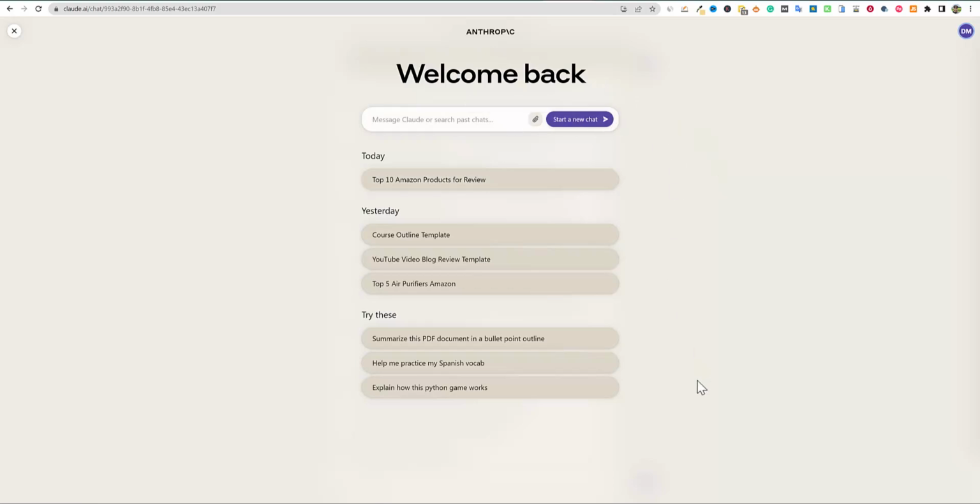It doesn't have plugins that you can install or anything like that. So it kind of reminds me a little bit of ChatGPT's earlier days about 8 months ago, but it's coming to the market with a little bit more. I think it writes automatically in a very first person type. Of course, you can tell it to write in third person. You can basically tell this thing to do anything you want, and it's going to mostly do it, which is super, super cool. So let me get started.